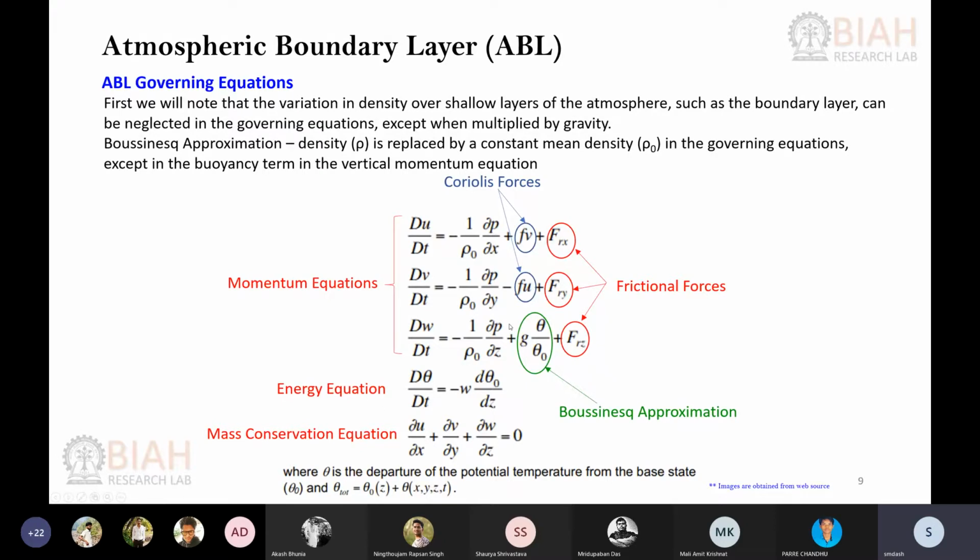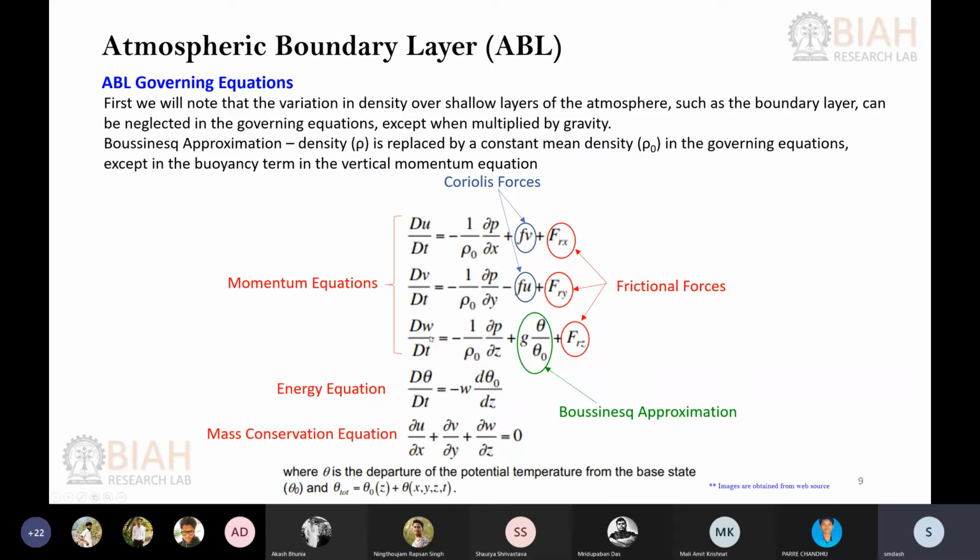Like I have said, there is variation in the density in the vertical direction due to the buoyancy effect. Basically your temperature changes as you go high, and that will also change the density of the air. So you must take it into account while writing the momentum equation. In the xy plane, such variation can be ignored and density can be assumed constant. So in the u and v equations, I have assumed density as rho naught.